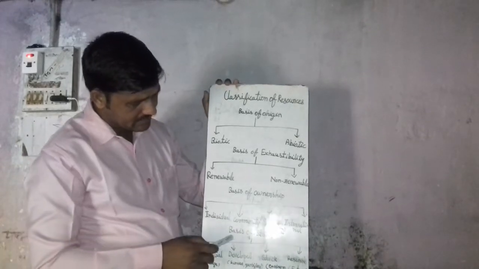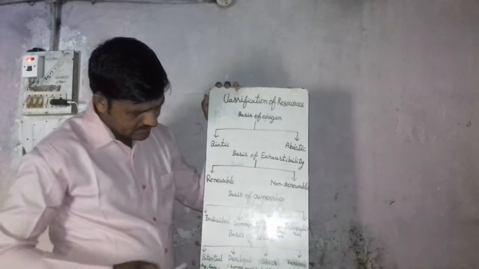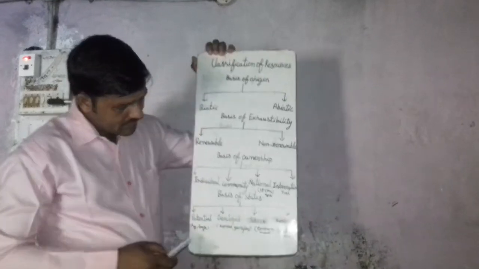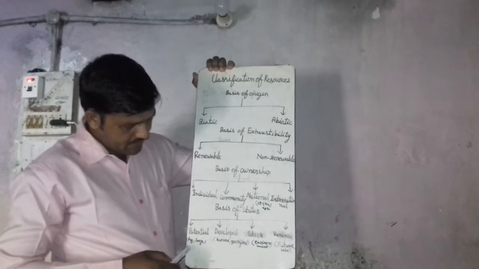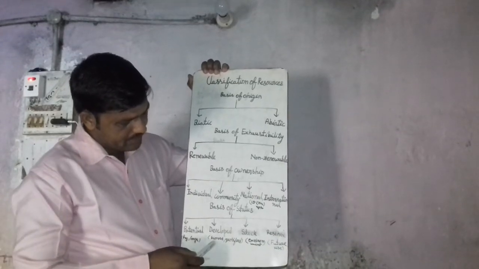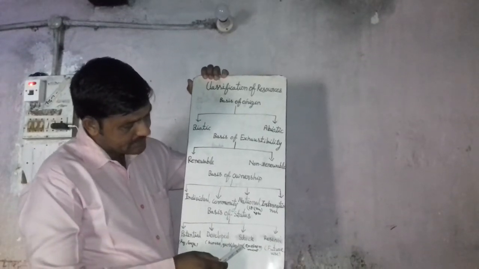And last, on the basis of status, resources are divided into four parts. First, potential. Second, developed. Third, stock. And fourth, reserved.